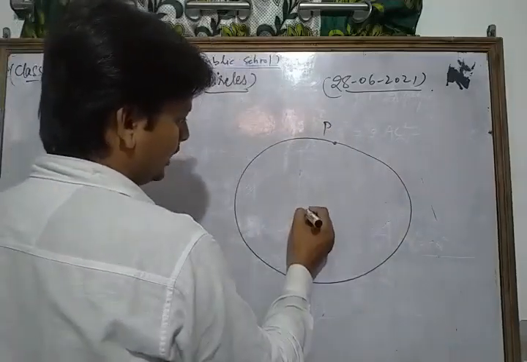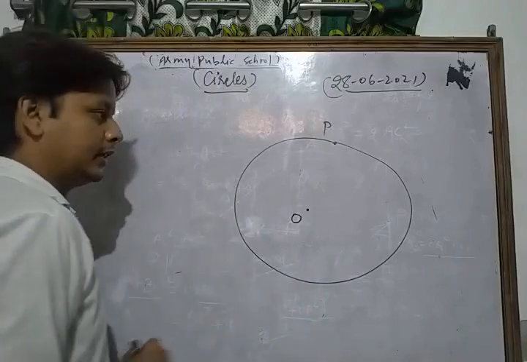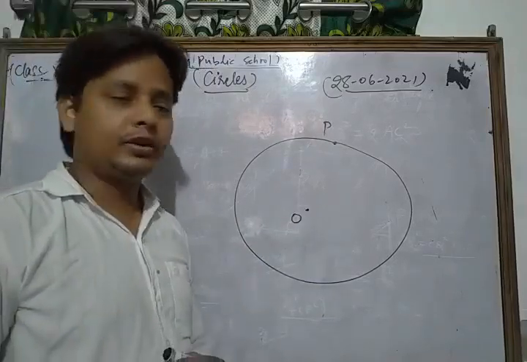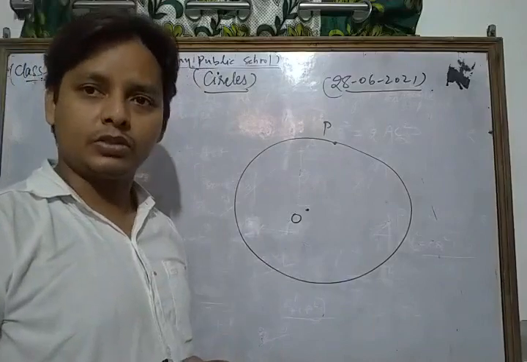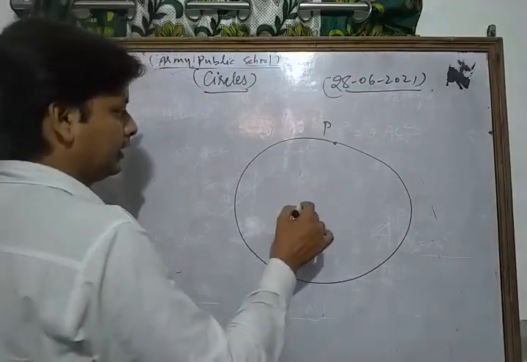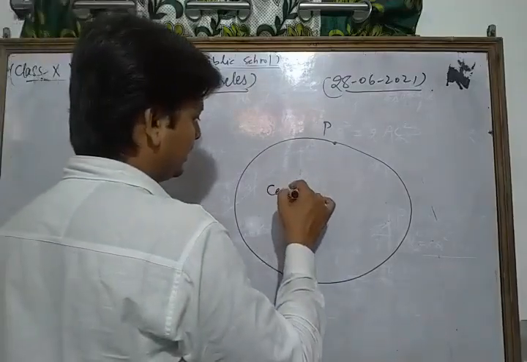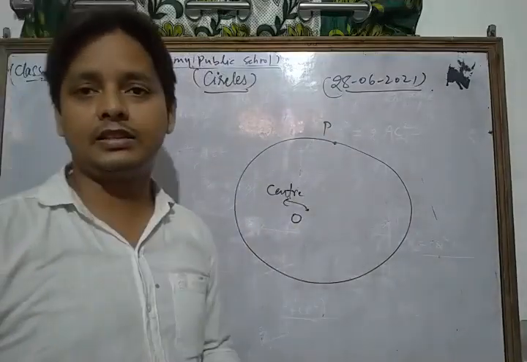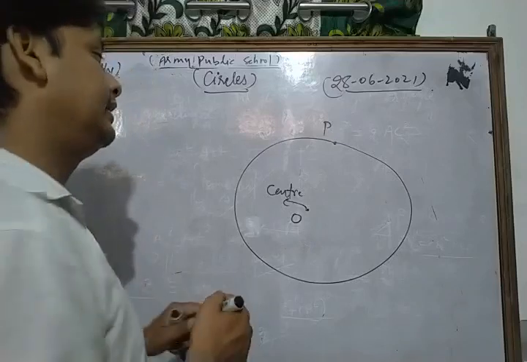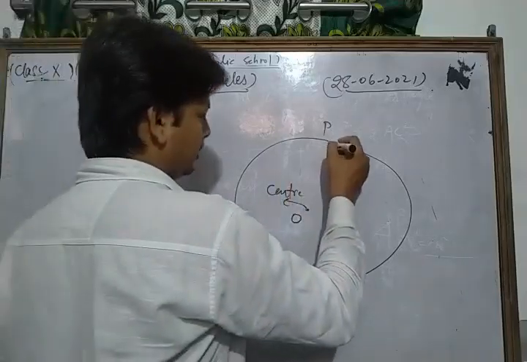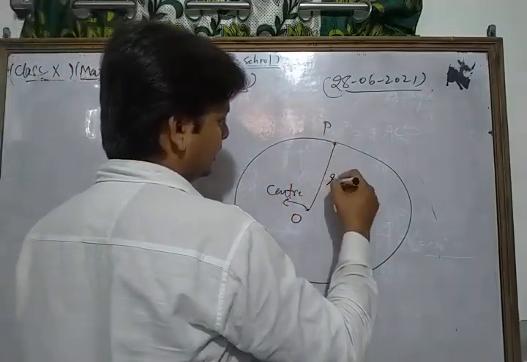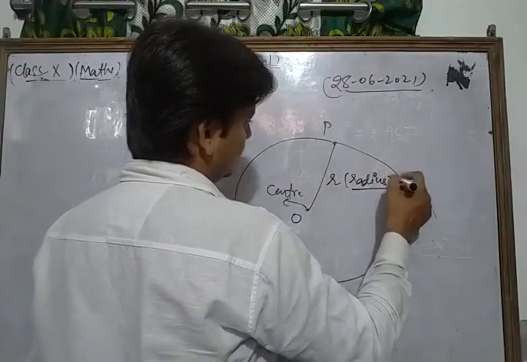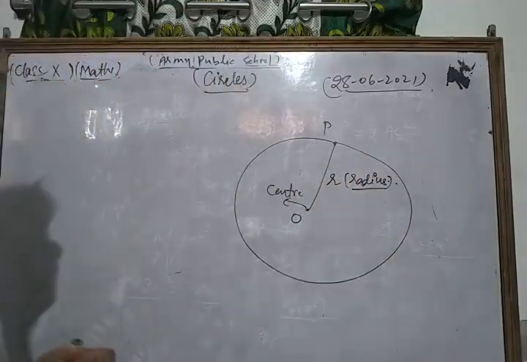That fixed point, around which P moves at a constant distance, is called the center, and the path of P forms a circle. That constant distance, if we join OP, is called the radius of the circle.